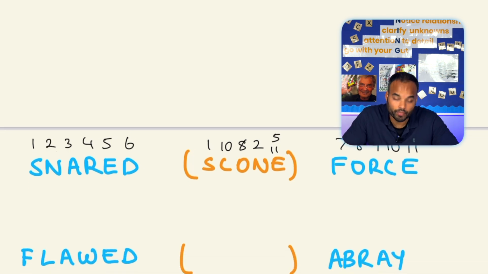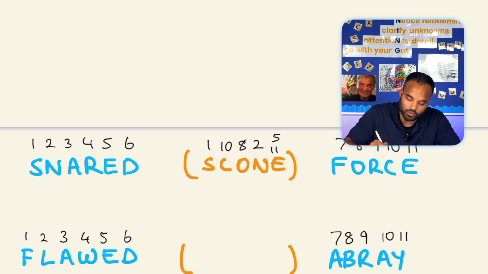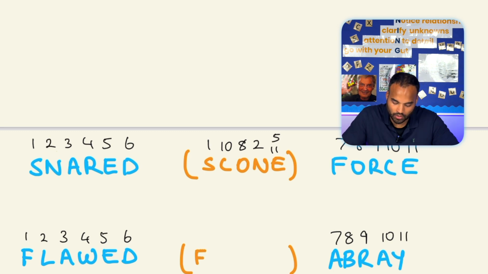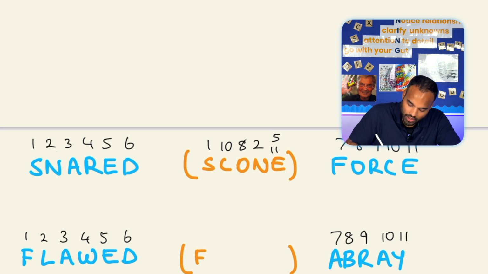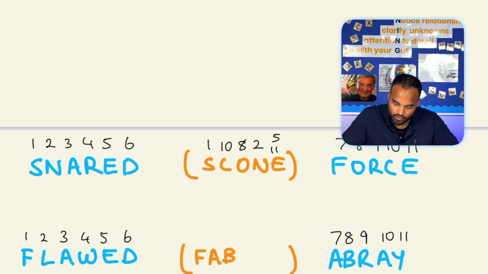Now, if you have a look at our question, on the left-hand side we have the word flawed, on the right-hand side we have the word abray, meaning to wake. Let's start working out what our word could be. So, first letter is F. Now we'd want the letter that corresponds to position 10, which is A, number 8, which is B, number 2, which is L, and we want now either 5 or 11, so let's write both of the letters down. So it's either E, which corresponds to number 5, or Y.